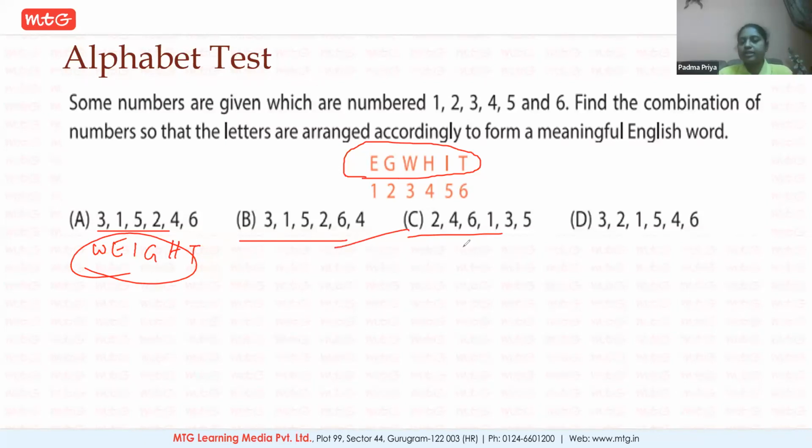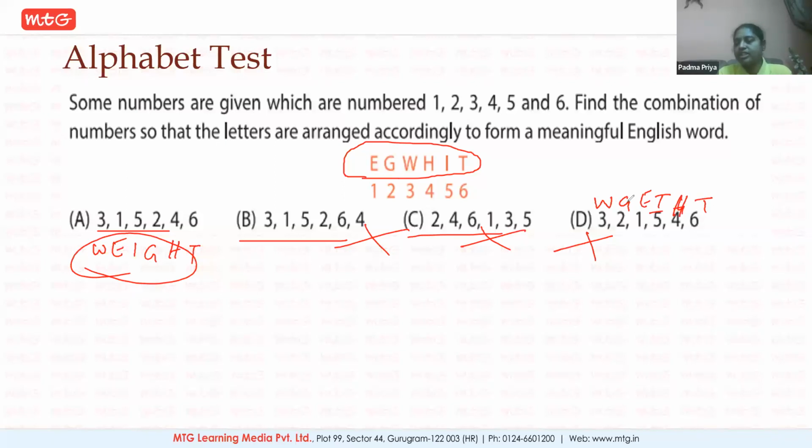So that means automatically these 3 options are going wrong. If you want, you can check it out. Let's check option D. See what is D? Starting with 3, that is W. Next 2, that is G. Next 1, E. 5, I. Next 4, 4 is H. And then 6 is T.